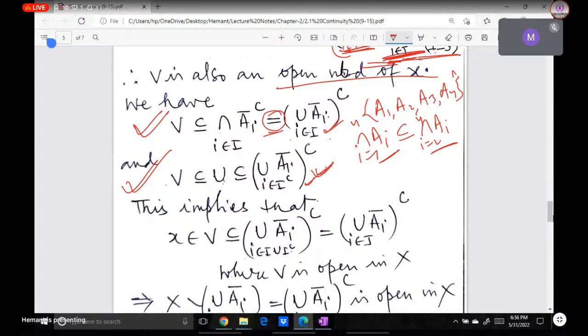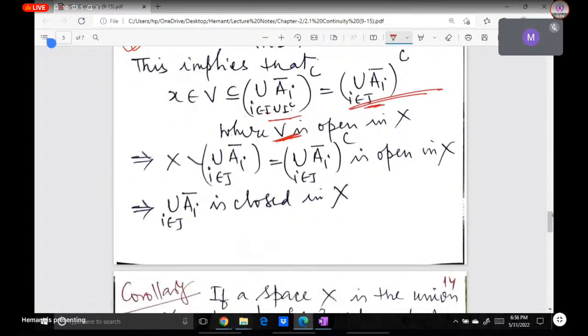So that means X belongs to V, V is contained in, and what is I union I complement? That is your whole set J. We divided J into two parts: we took I as a subset of J, and I complement was J minus I. So that means i varying over J. Okay, so finally what are we getting? We are getting an open set V containing X, and contained in this set.